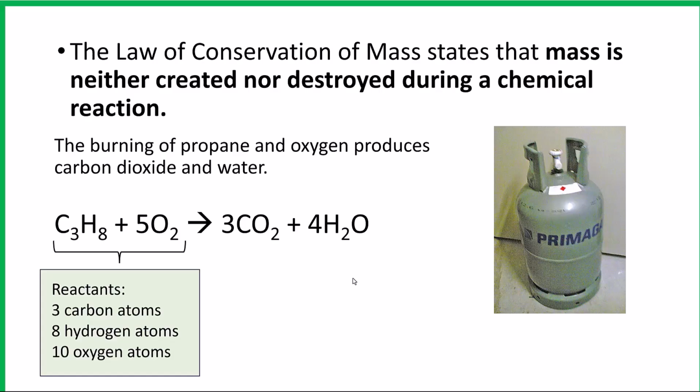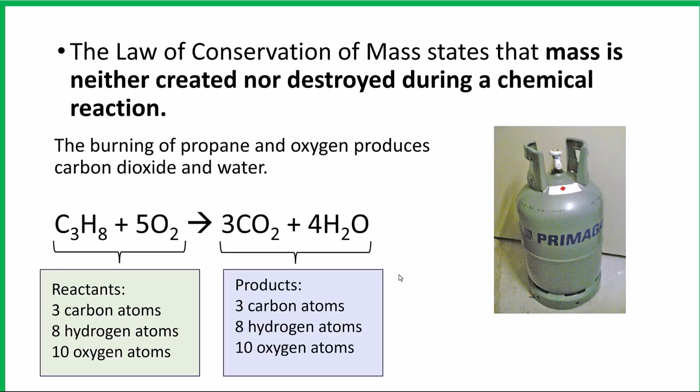And the number of atoms of each element is actually the same going into the reaction as coming out of the reaction. And that's why the law of conservation of mass makes sense. The mass from the atoms is going to be the same going in as coming out. And atoms are what are giving those compounds their mass. So we'll get into a lot more specifics on chemical equations and atoms and all of that later in the course, but this is just a quick introduction for you.